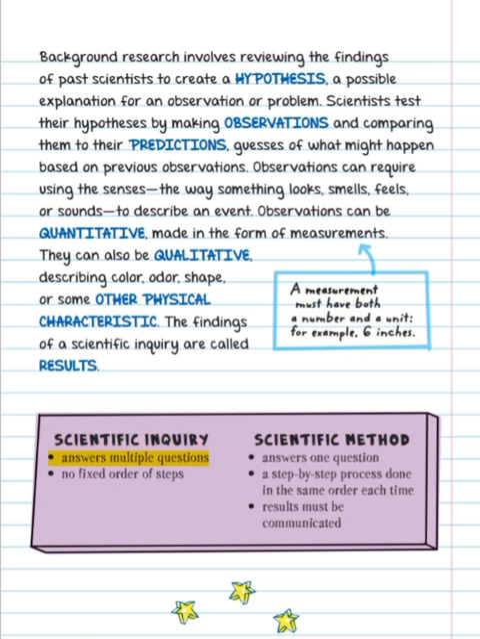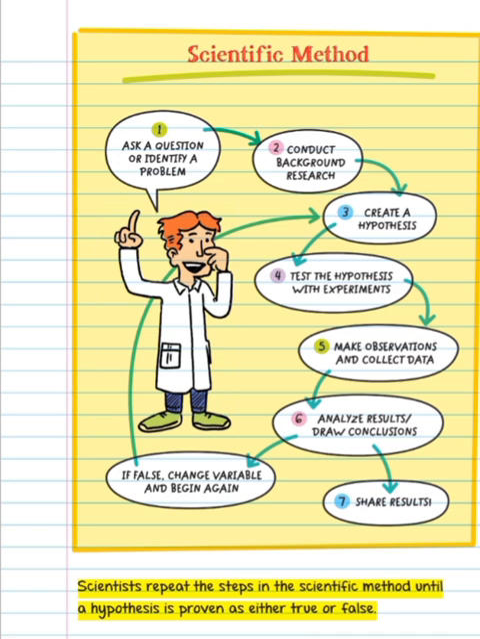Scientific inquiry answers multiple questions, with no fixed order of steps. The scientific method answers one question, using a step-by-step process done in the same order each time. Results must be communicated. Scientists repeat the steps in the scientific method until a hypothesis is proven as either true or false.